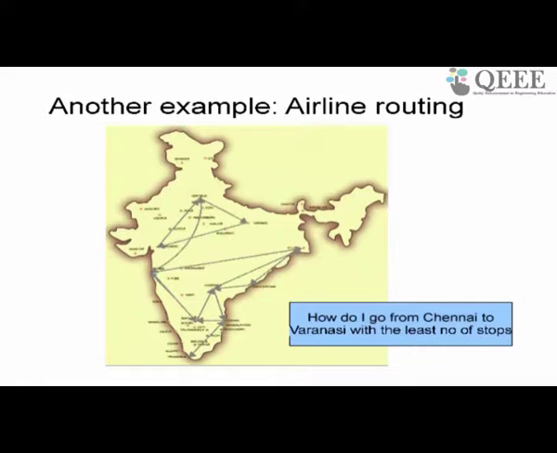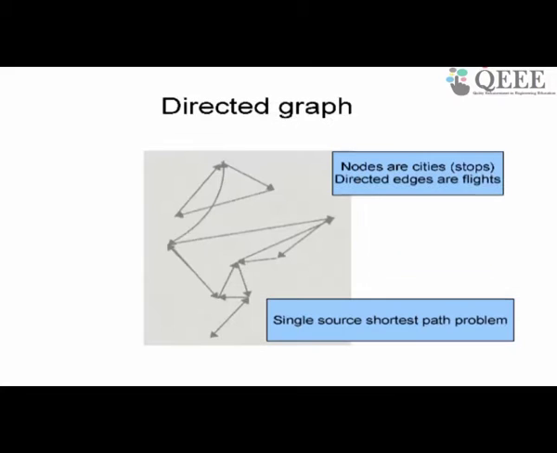We are trying to figure out how to go from one city to another, where neighboring cities are connected by flights, right? Nodes are cities here, which are also called stops in some sense, and edges are flights. If there is a flight going from Chennai to Bangalore, for example, there is a directed edge from Chennai to Bangalore. If there is a flight from Bangalore to Chennai also, you will have an edge from Bangalore to Chennai, right? So you will have 2 edges, and because you have edges in both directions, you can model this kind of graph using what is called an undirected graph.